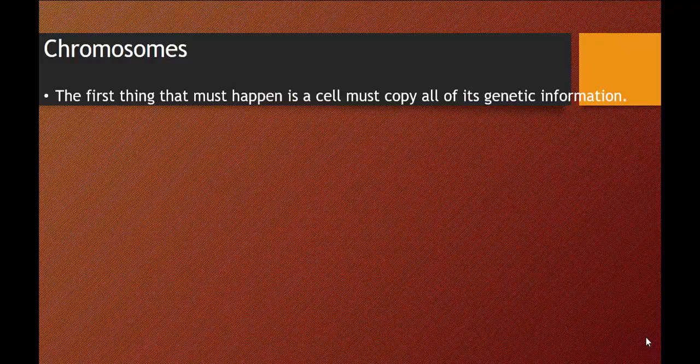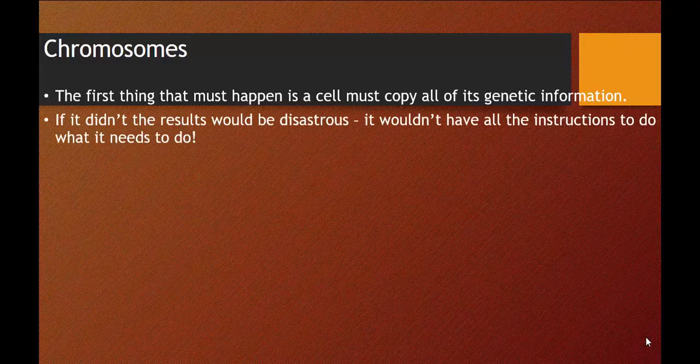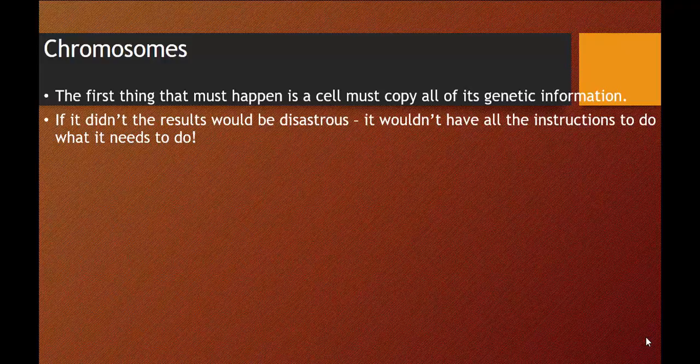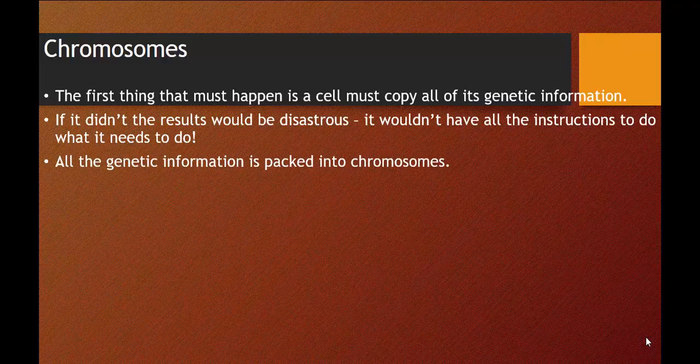Okay, now the first thing that must happen is a cell must copy all of its genetic information. That's the very first thing that has to happen before a cell divides. If it didn't, the results would be disastrous. It wouldn't have all the instructions to do what it needs to do. All the genetic information is packed into what we call chromosomes.